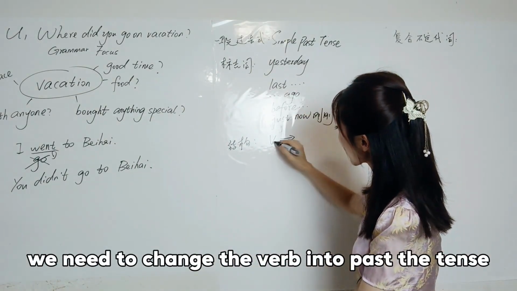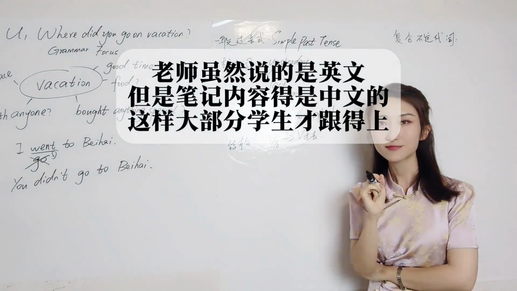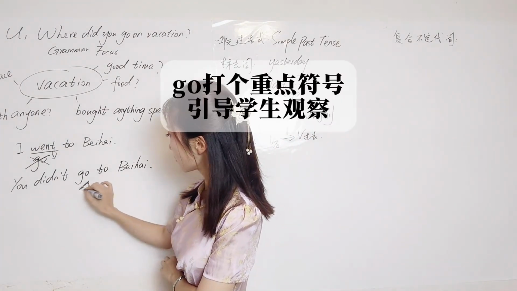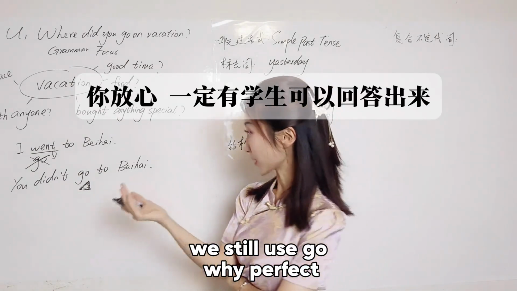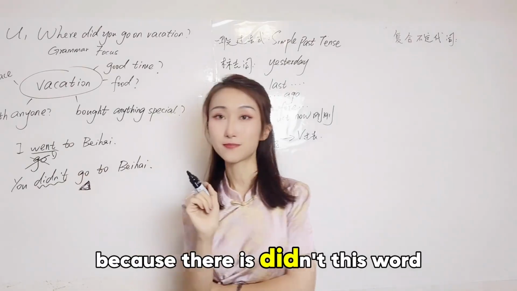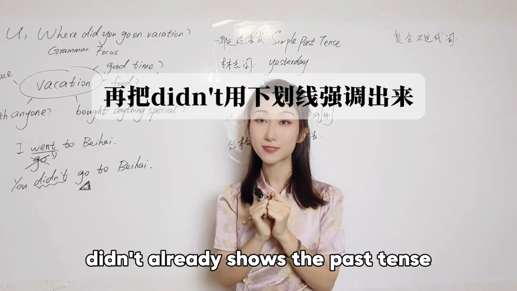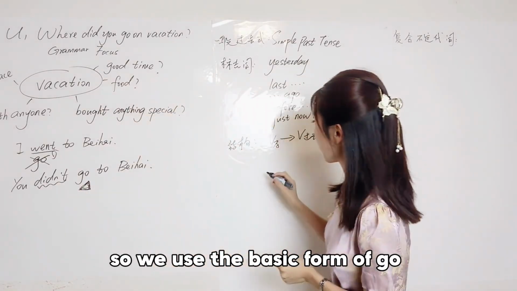And that's weird. In the negative sentence, we still use go. Why? Perfect. Because there is didn't. This word didn't already shows the past tense. So we use the basic form of go.